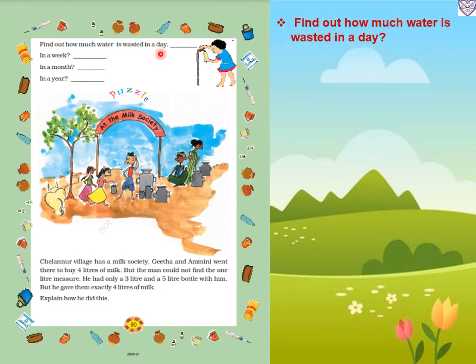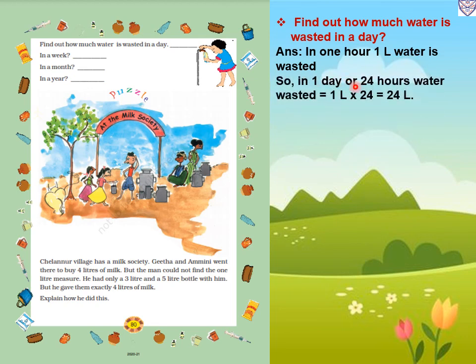So in a day, how much water is wasted? In 1 hour, 1 liter of water is wasted. In a day, how many hours are there? 24 hours. So water wasted is equal to 1 liter multiplied by 24. So we will waste 24 liters of water in one day. Now we have to find out in a week.